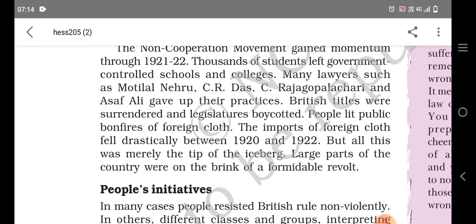It is saying that all of this non-cooperation movement we have studied so far is just the tip of the iceberg, meaning it is a very small part of the story. Large parts of the country were on the brink of a formidable, furious, threatening revolt.